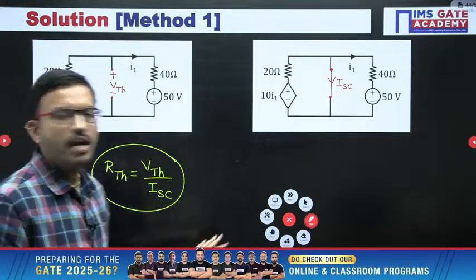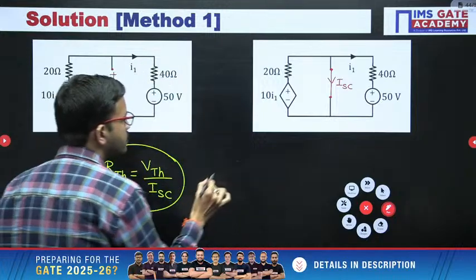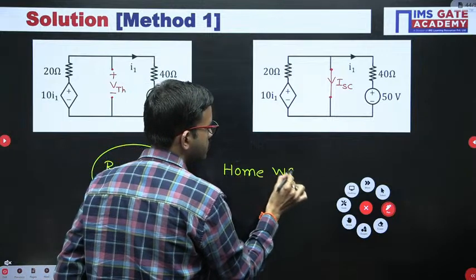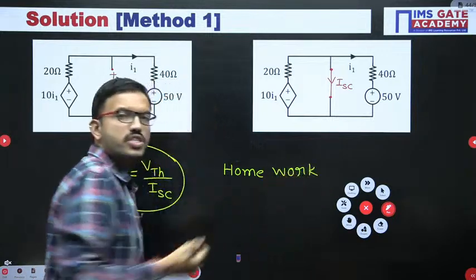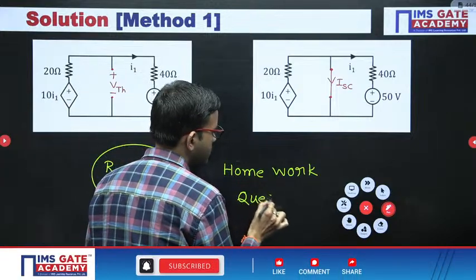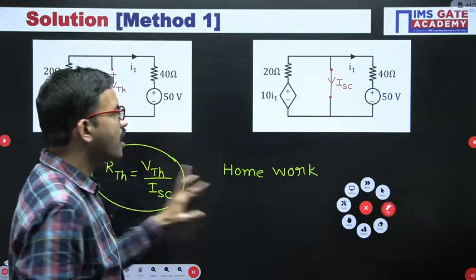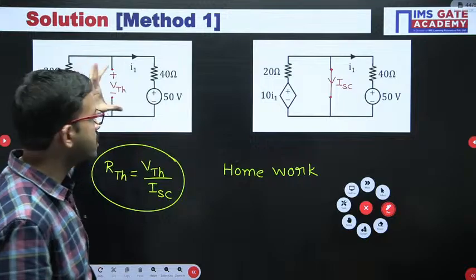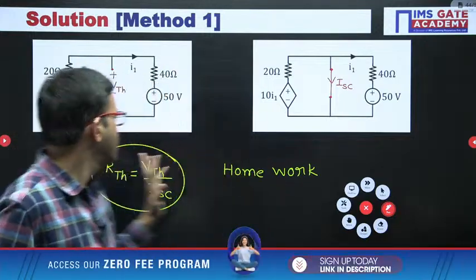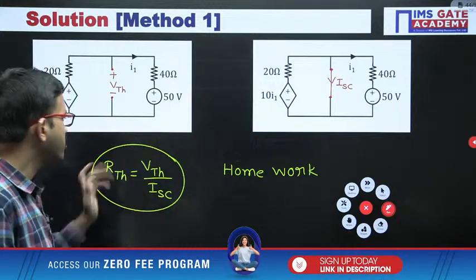All of you give a try. For the time being, I am mentioning this particular question as homework for everyone. We'll discuss this question in tomorrow's session. I hope all of you understood how to find the open circuit voltage and the short circuit current, because we solved them in the previous question. So you can do it, and after that just find the ratio of those two. From there you get RTH.